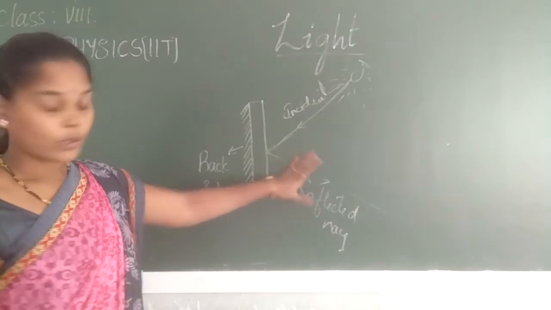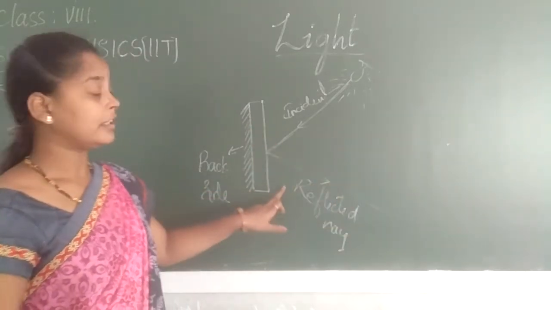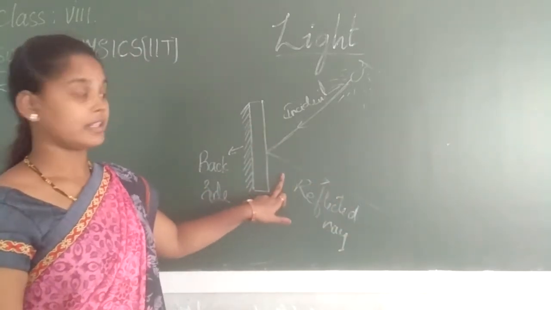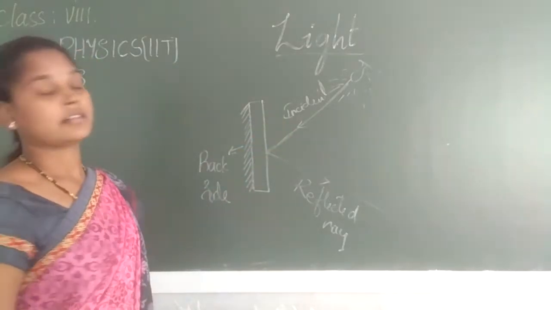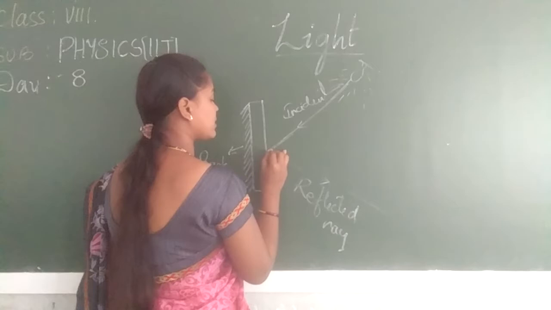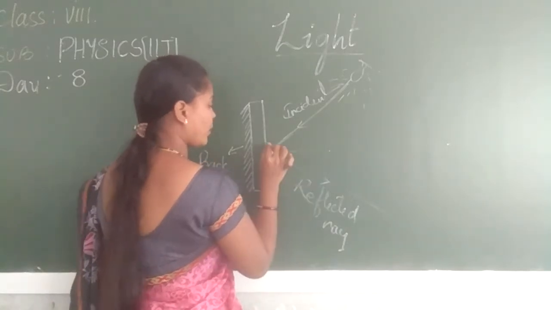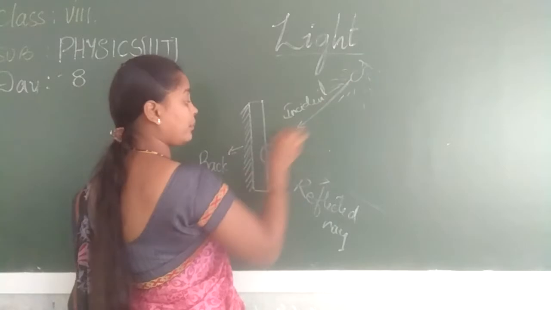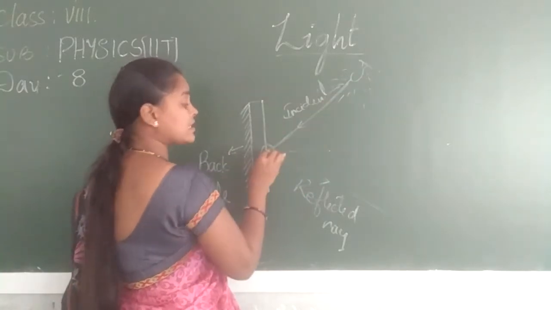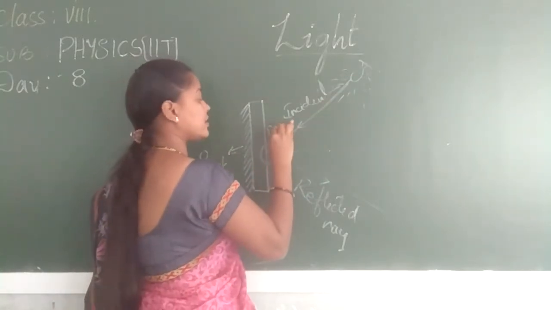The ray of light which bounces off the mirror into the same media is called the reflected ray. The ray of light which strikes the mirror is called the incident ray. And we can draw a normal, a straight line. See, this point is there, no? Exactly. The point where the incident ray touches the mirror is called the point of incidence.